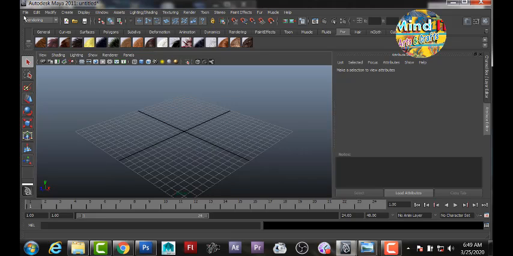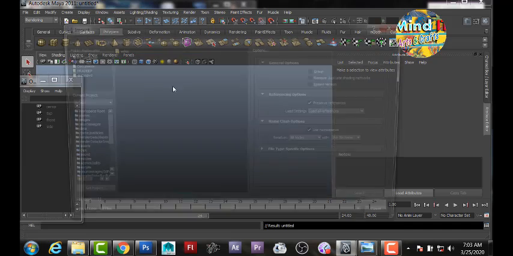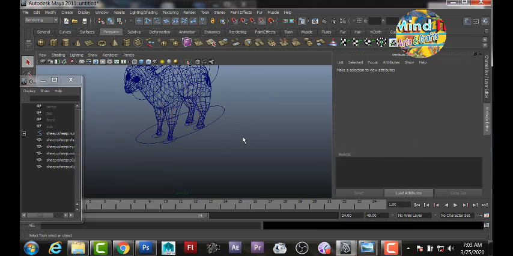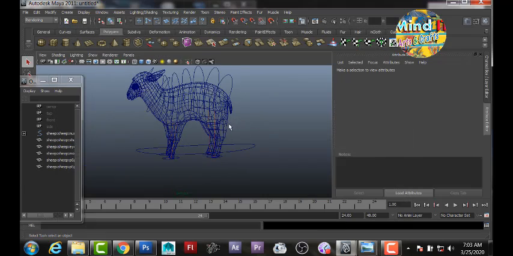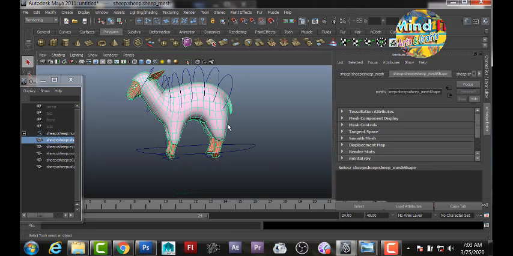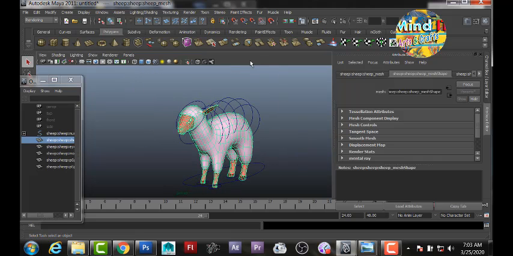I have already created a scene. I modeled a sheep. Let's open it. You will find a fully rigged sheep here. The sheep has a texture, a pink color texture and an orange color for the skin. We want to apply the fur on the pink part of the body.